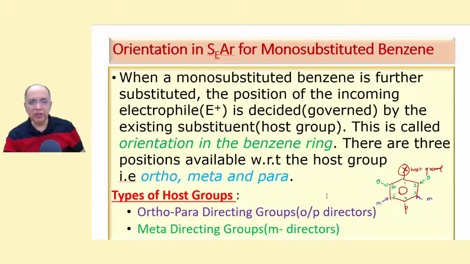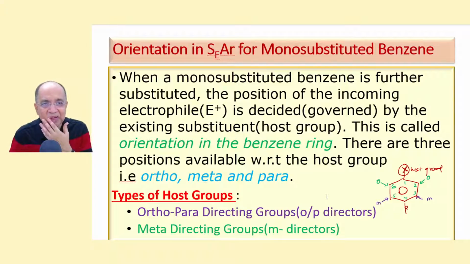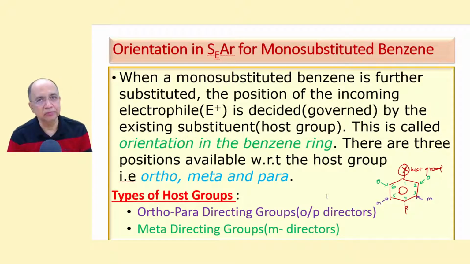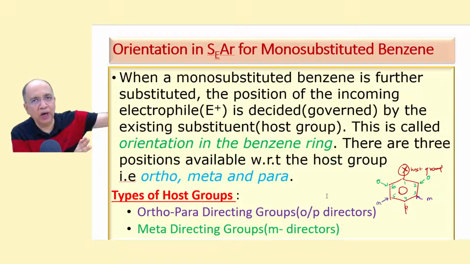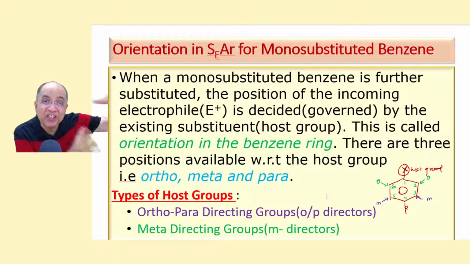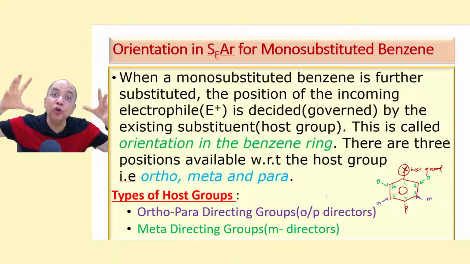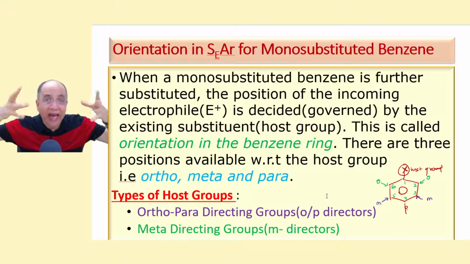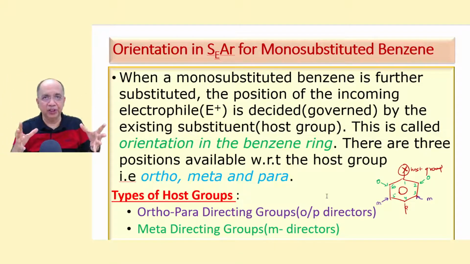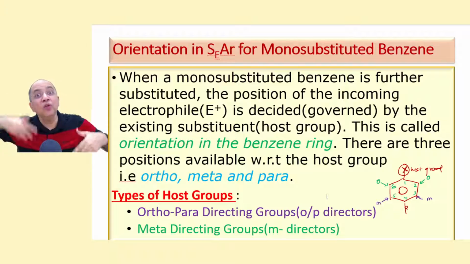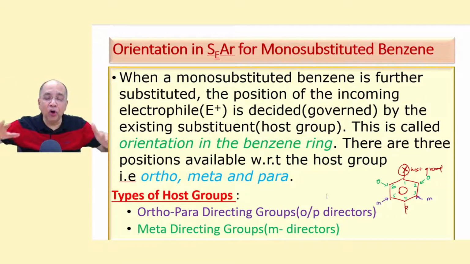Now we will see how SEAr happens in a monosubstituted benzene ring. So far we were discussing only benzene. One electrophile was coming to give you monosubstituted benzene. Once we have a monosubstituted benzene like nitrobenzene, chlorobenzene, toluene, benzoic acid, we want to